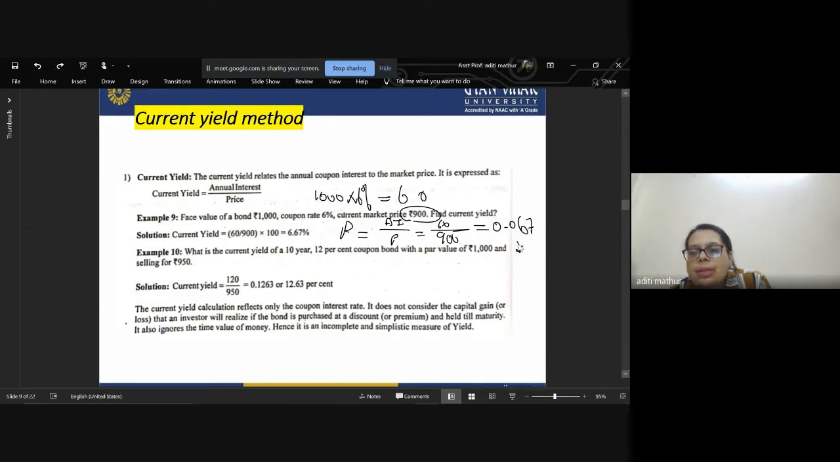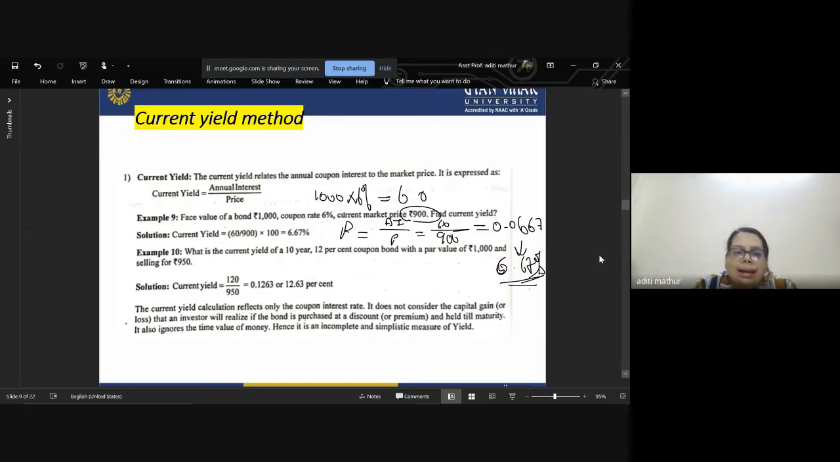The value is coming to be 0.067. In percentage, it is 6.67%. Right? So it is very easy to calculate. Just calculate the coupon interest or the annual interest, divide it by the market price, and you can easily get the current yield, or the rate at which it is yielding right now.